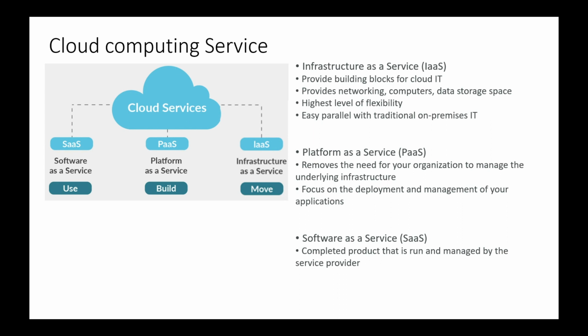For example, if there is any app that has to be run, it requires a runtime environment. Those things can be provided as a service. That is called platform as a service. It removes the need for your organization to manage the underlying infrastructure and lets you focus on deployment and management of your applications. That is the main benefit of platform as a service.